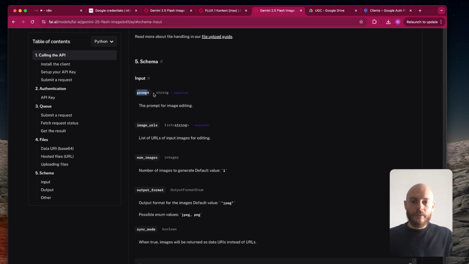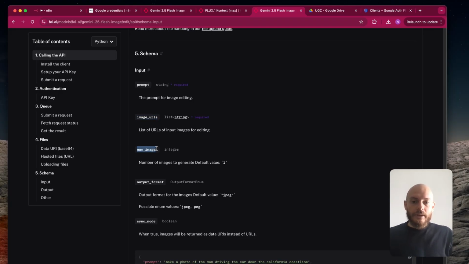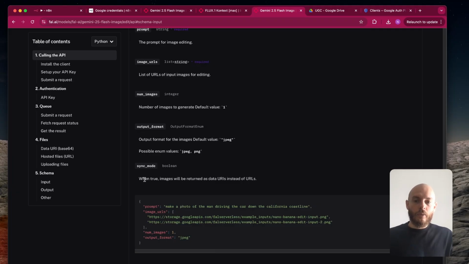So we have the prompt, that is a string, so text, image URLs. So you can add multiple, but I decided to only add one of the base image. You have num image, so the number of images you want to generate, the output format. So here I think I selected JPEG, and you have sync mode. So when you put true on sync mode, it will be returned, I think, as a base 64 string. And if you put false, it will be a URL that you can use directly. So I prefer to use a URL, it's easier.